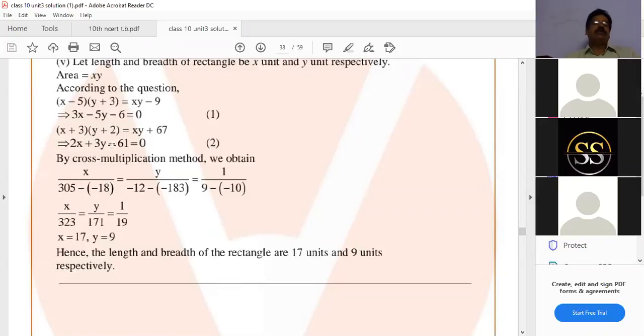6 minus 67 means minus 61 equal to 0. So we have two equations. One is 2x minus 5y minus 6 equal to 0. Another equation is 2x plus 3y minus 61 equal to 0. He did it by the cross multiplication method directly.